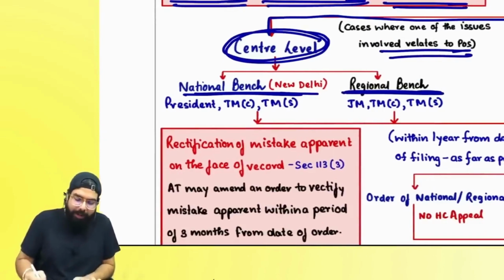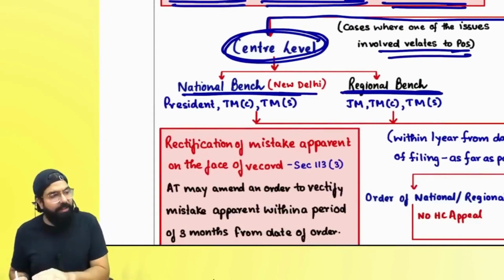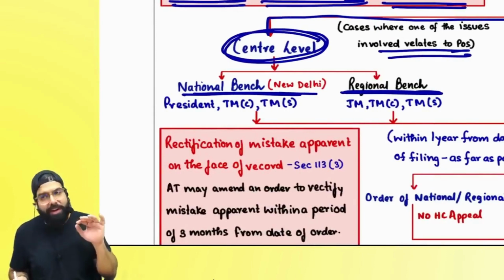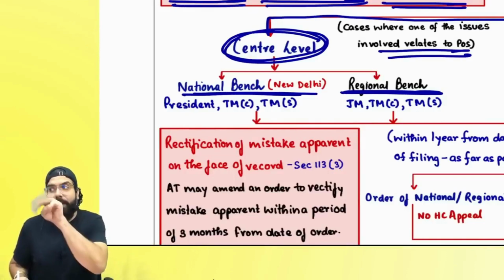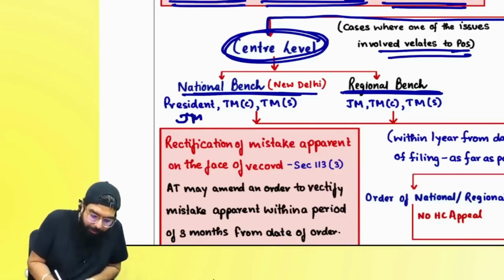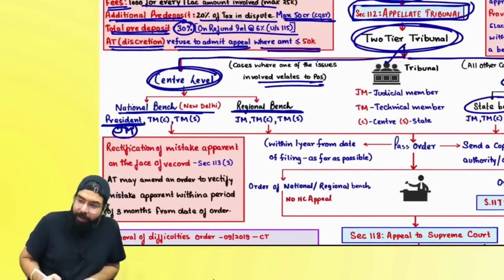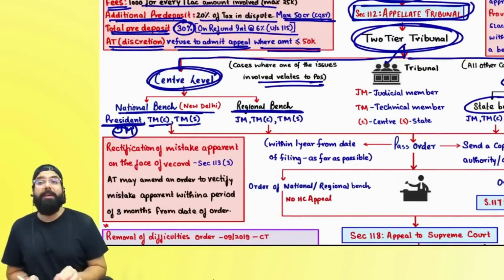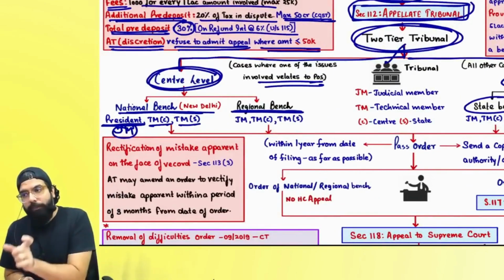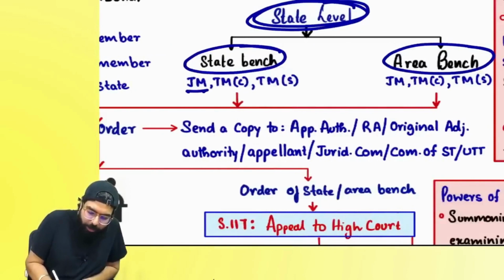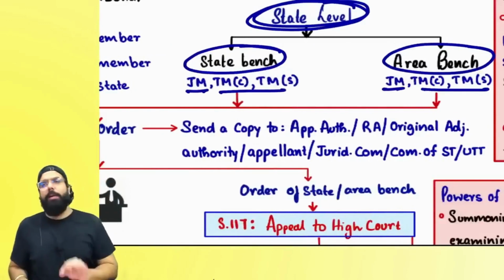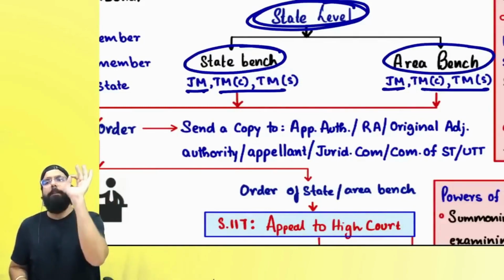Always remember one thing, in the appellate tribunal, whether it is the national bench further divided into regional bench, or the state bench further divided into area bench, you always have 3 members. One member is the judicial member, a judge, who will be the president of the bench. The other 2 members are technical members who have GST knowledge, one from the center, one from the state. So every bench will have one judicial member who is the president, and the other 2 are technical members. Always remember, the judicial member is always the president.